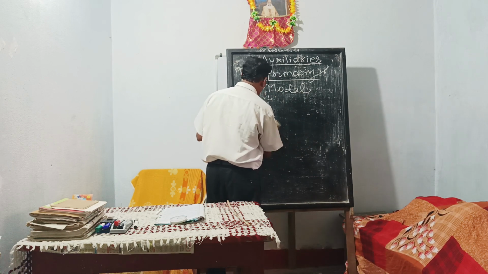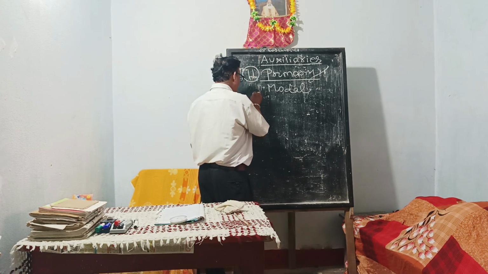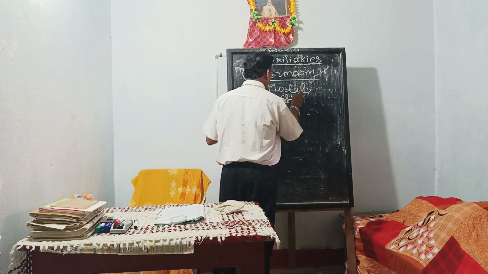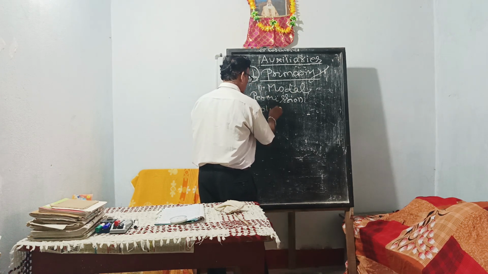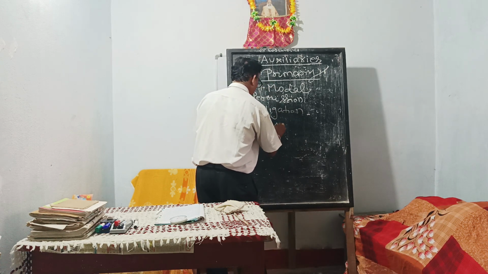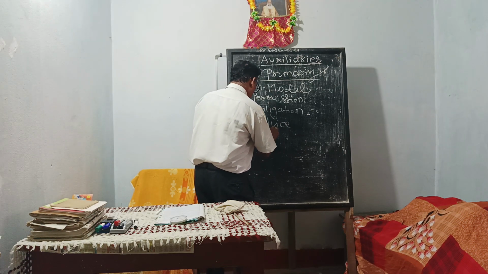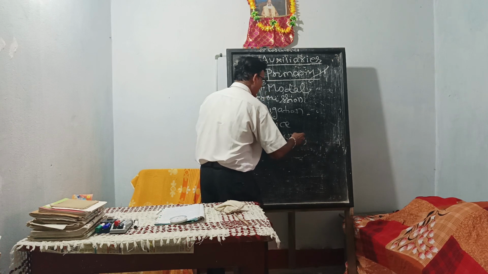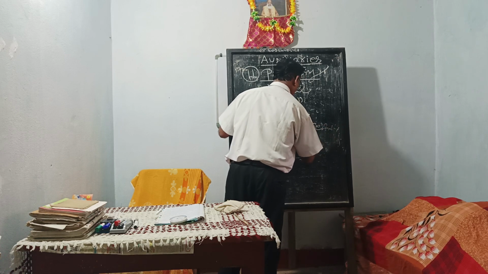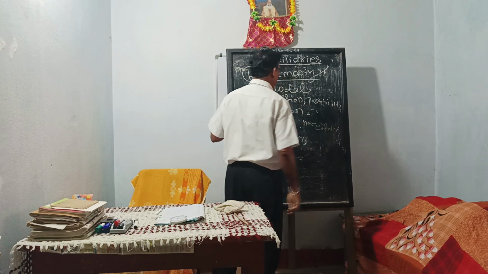Modal auxiliary verbs are those verbs which express permission, obligation, gratitude, advice, certainty, necessity, and possibility.